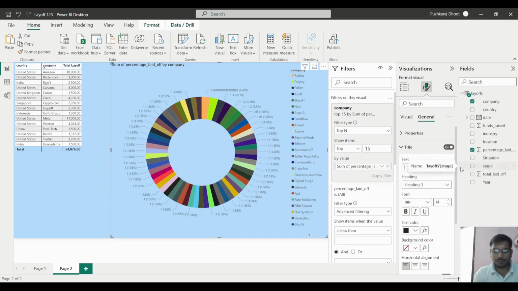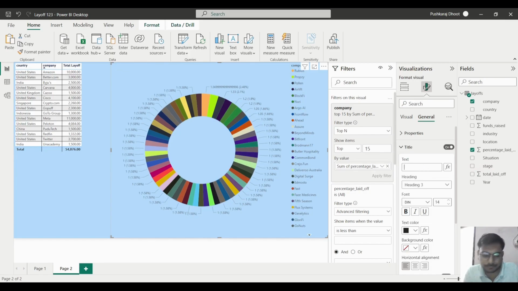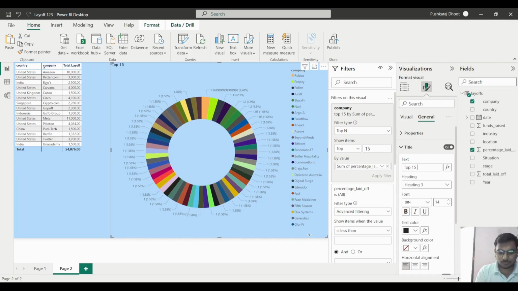Here we will see the top 15 companies, 2022.